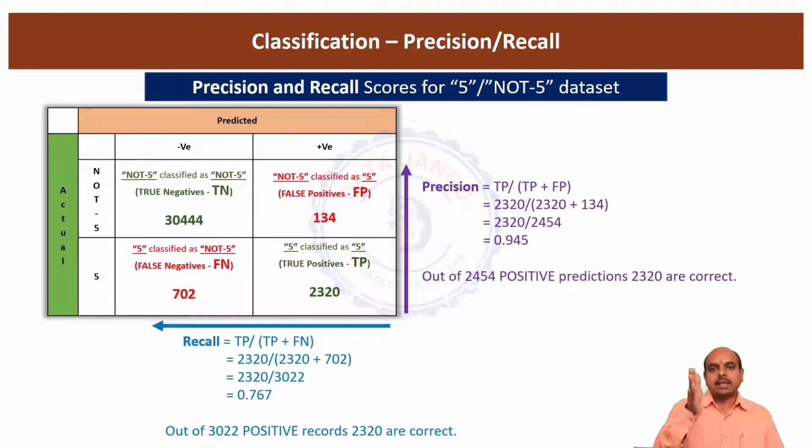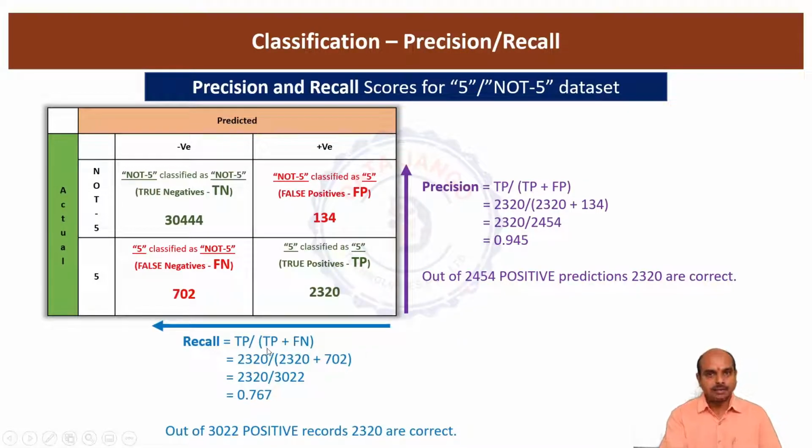When you do any activity, we say the precision is 100% if you are doing it with 100% accuracy, right? The same thing we are trying to measure here. On the positive class, we are focusing. The precision is focusing on the positive class. How many positive predictions are correct? That is precision. Out of the positive predictions it made, how many are correct? Okay. So TP, true positives, divided by true positives plus false positives.